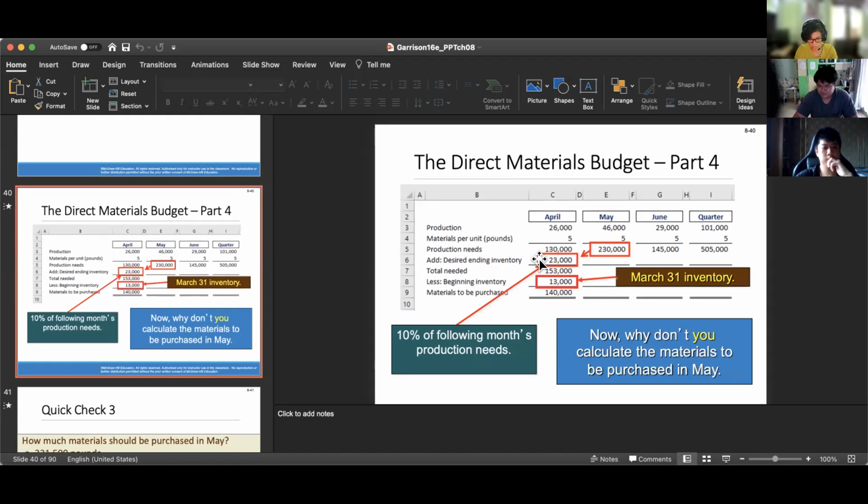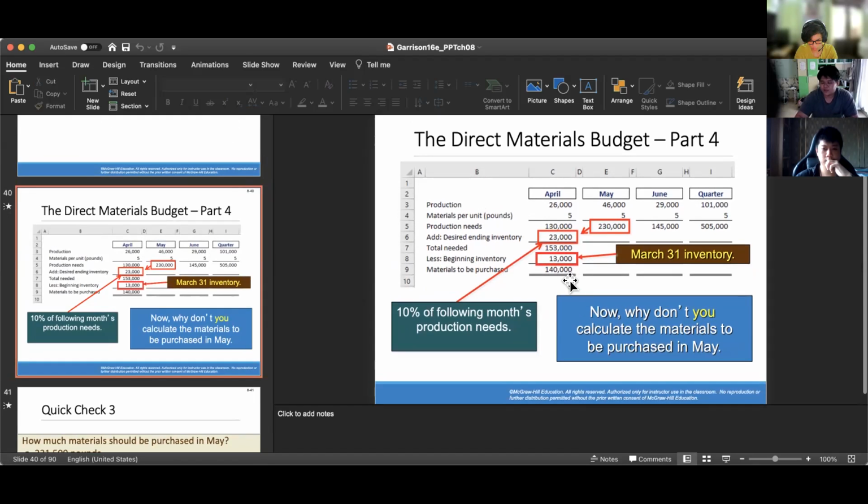And lastly, you subtract the beginning inventory from the 31 March inventory, and you will get 140,000 for materials needed to be purchased in April.